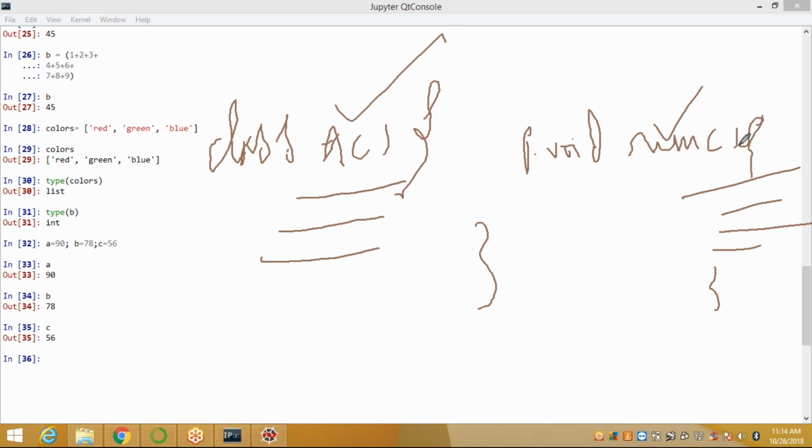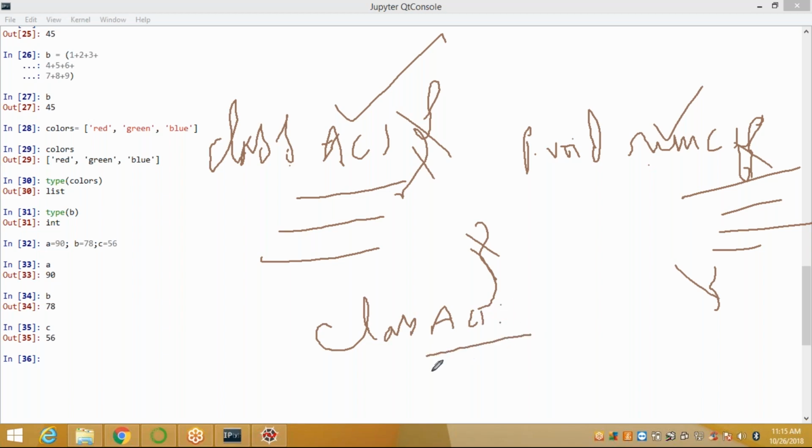When you want to write a block of code under your method or your class, you use curly braces. Whereas in Python, you cannot use any curly braces here. You can use only indentation. How to define it? Class A colon.